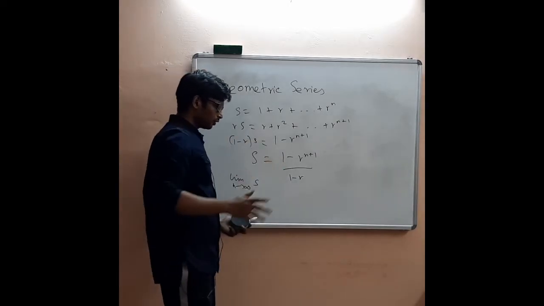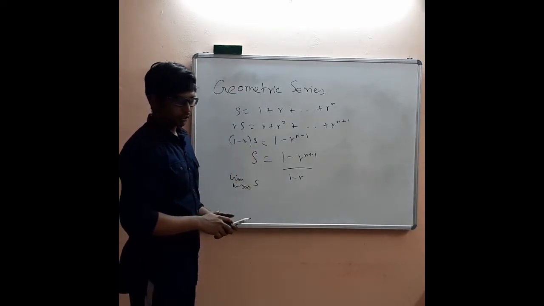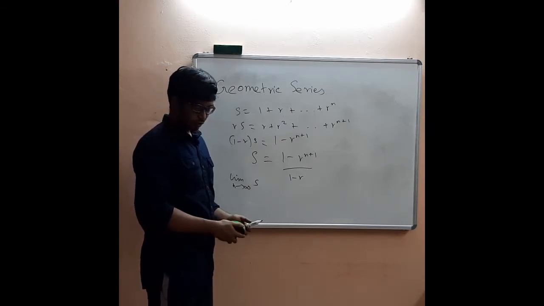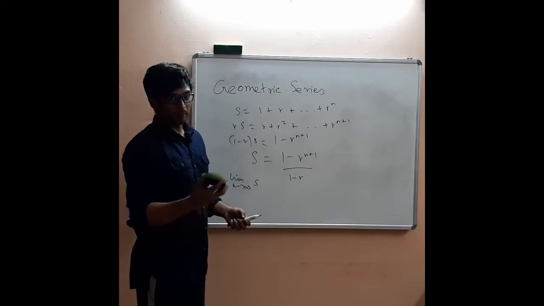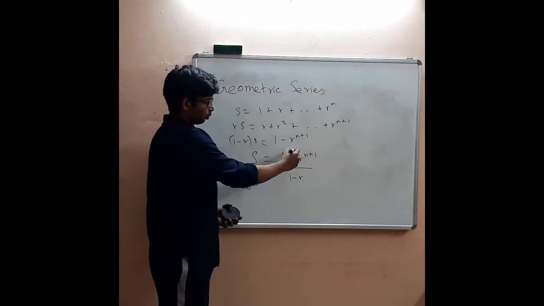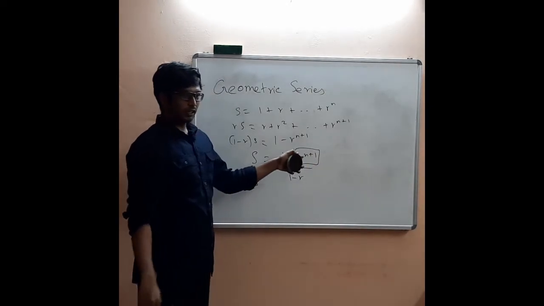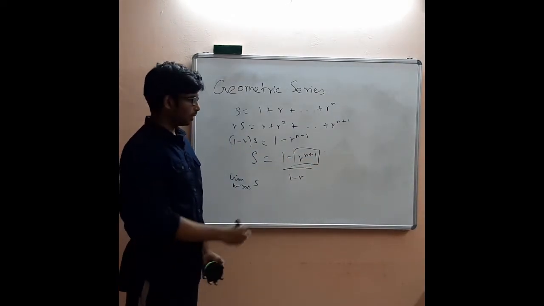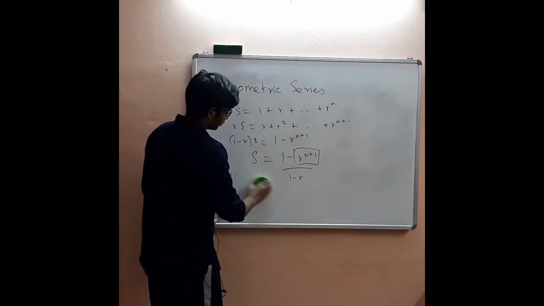The convergence of this will be in another video; I don't want to discuss this here. It's actually quite easy, but I have to explain what least upper bound and greatest lower bound mean, and the Archimedean principle. If you apply all this, you will get a nice little proof of why this term converges to 0 when n tends to infinity and modulus of r is less than 1. It will be an easy proof, but those definitions are necessary.